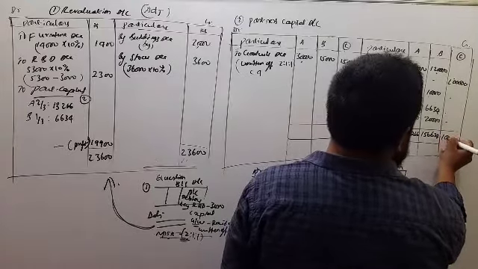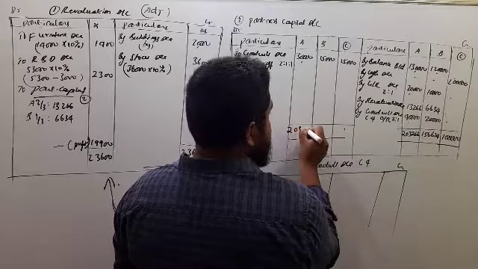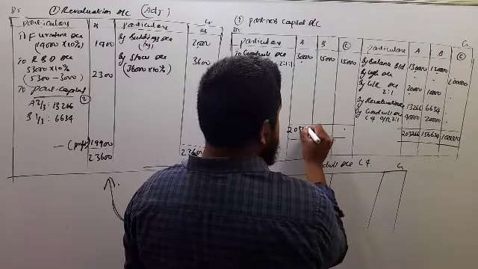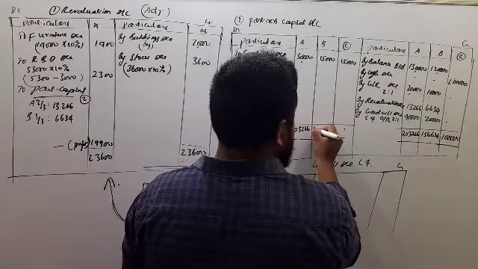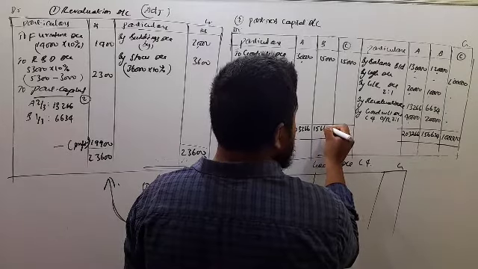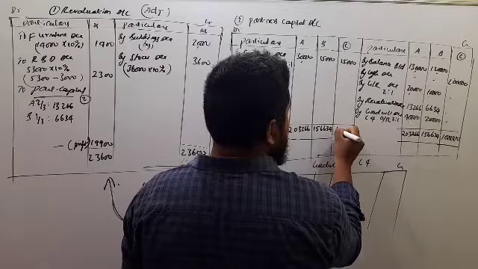So this is 1 lakh, 2 lakhs, 3,266, 15,600, 1,56,634 and 1 lakh.